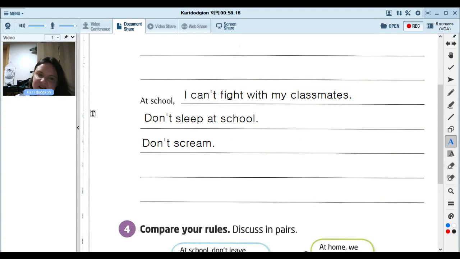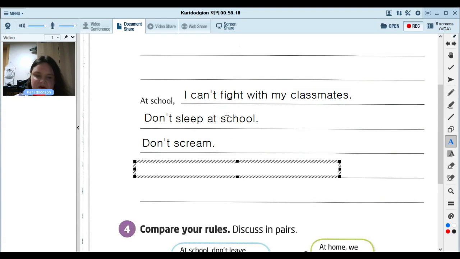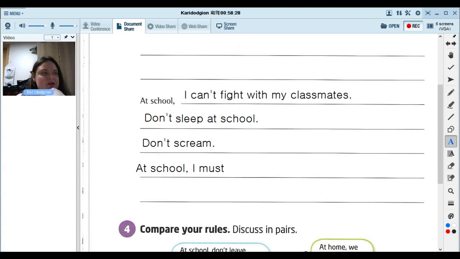Let me see, Alan, what's something you must do at school? At school, I must. Alan, what's something you must do at school? I must protect the tree in the school.